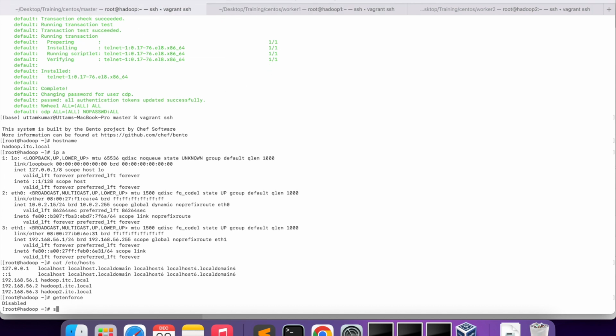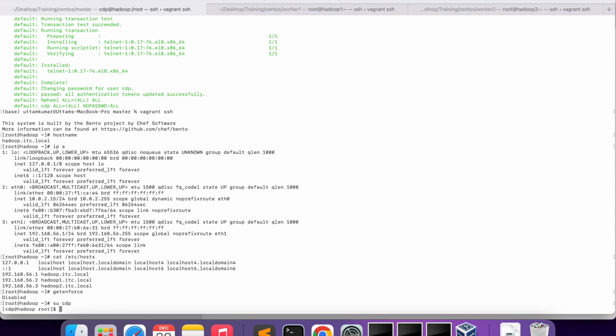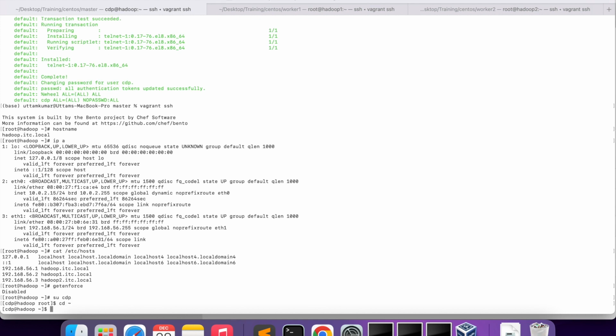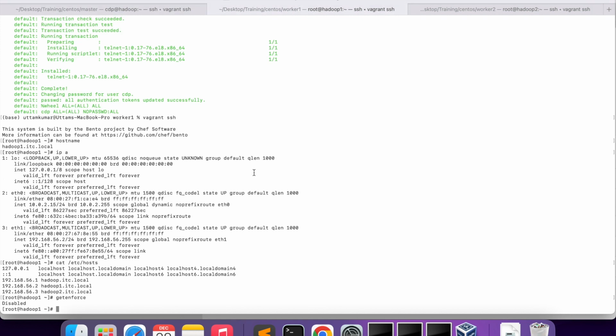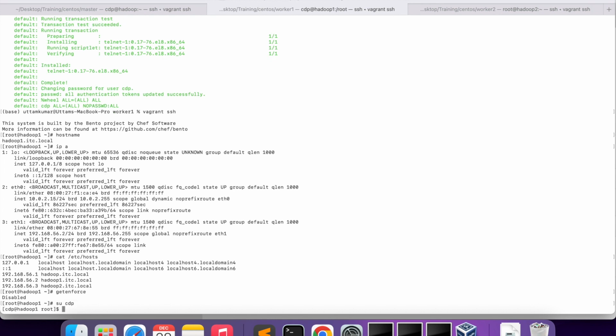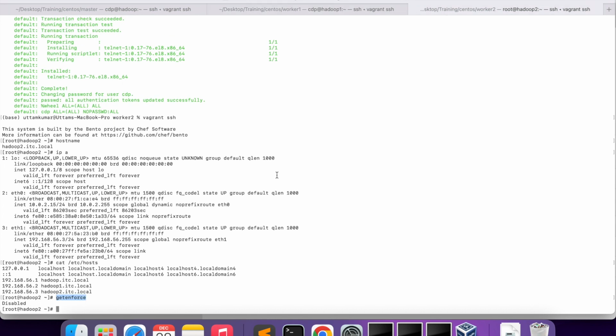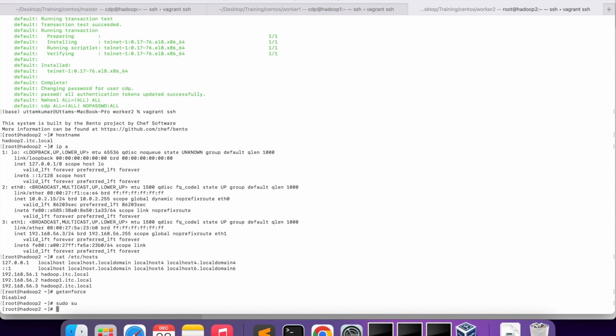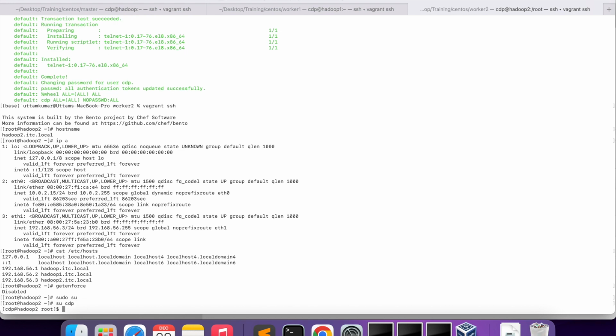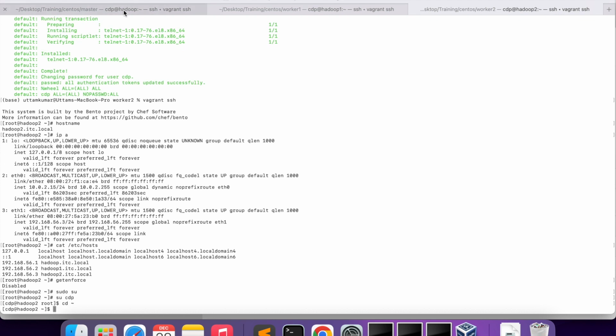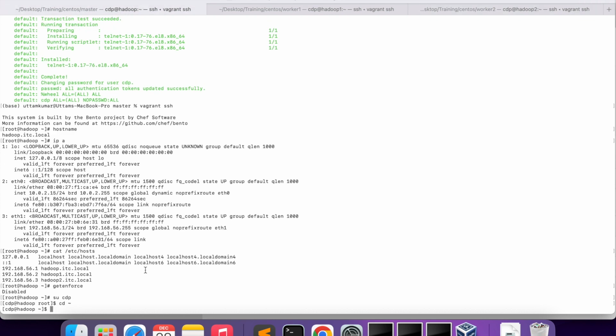And also you can check the CDP user, so it got created, you can see. CDP, you see it's got created. We are very much good to go. So this is the benefit of Vagrant. Okay, now we are very much good to go with the Cloudera installation.